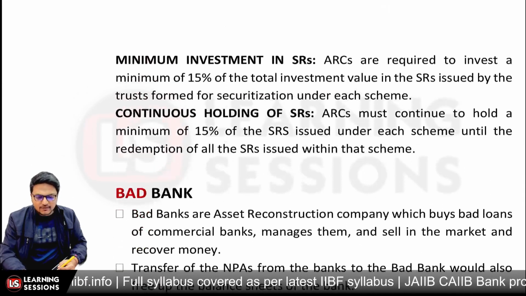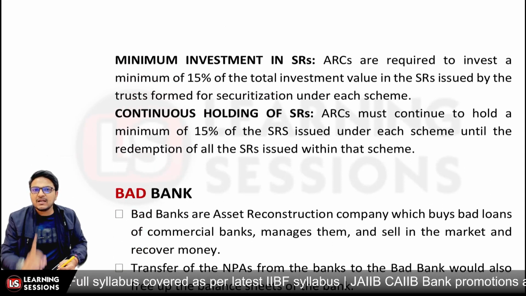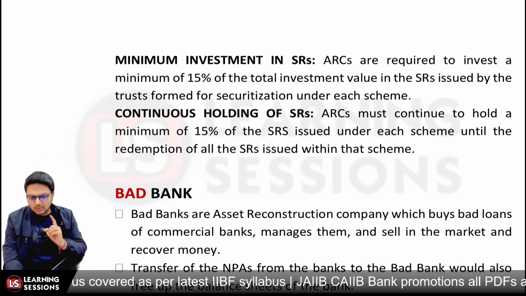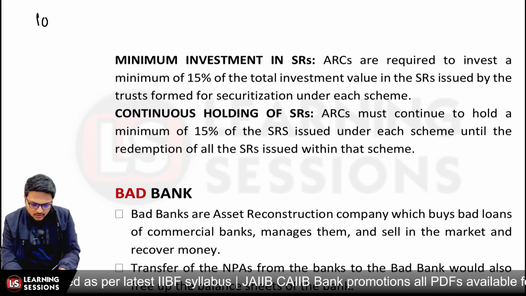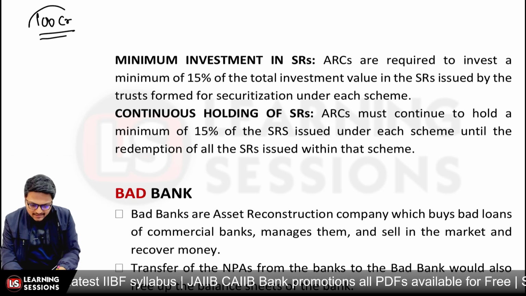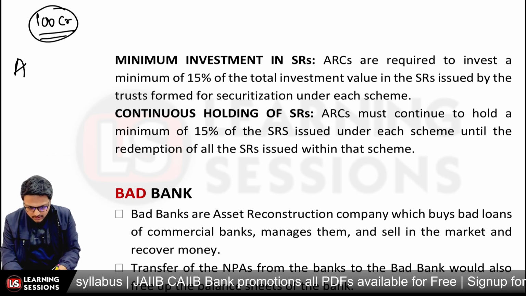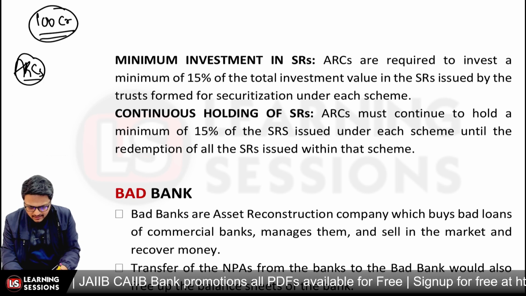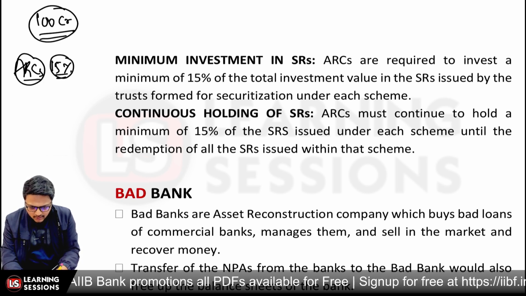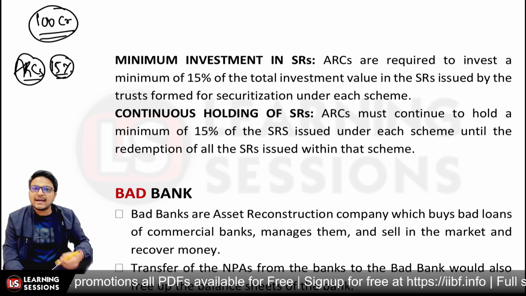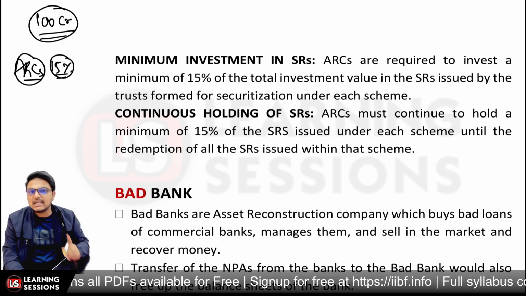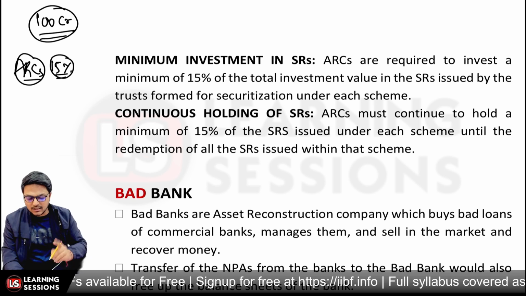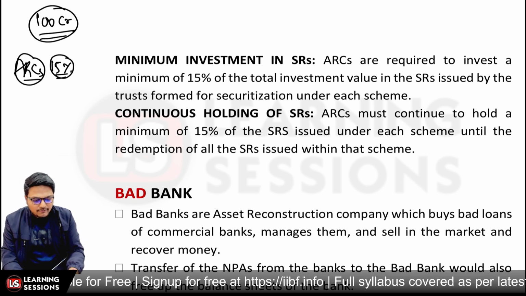So that's the case. And then, it's related to minimum investment in the ARC. So ARCs are required that if, let's say, assets worth 100 crore rupees are created, the ARC will be maintaining 15% of the security receipts with them till the expiration of each scheme. Let's say one ARC created different trusts.